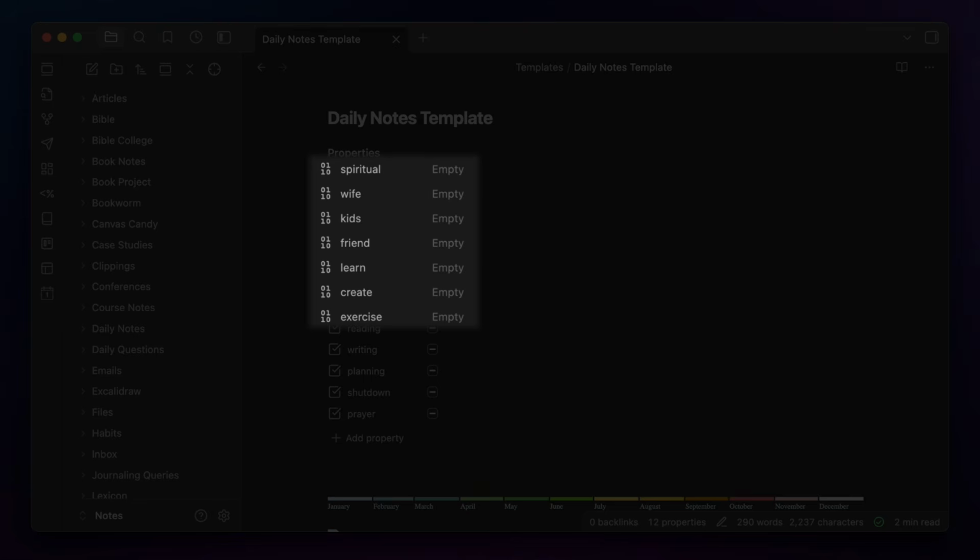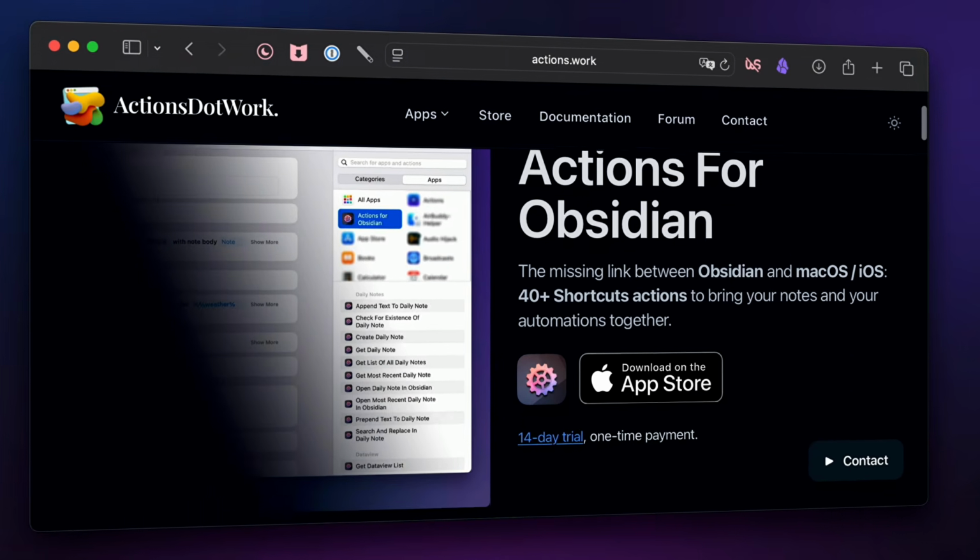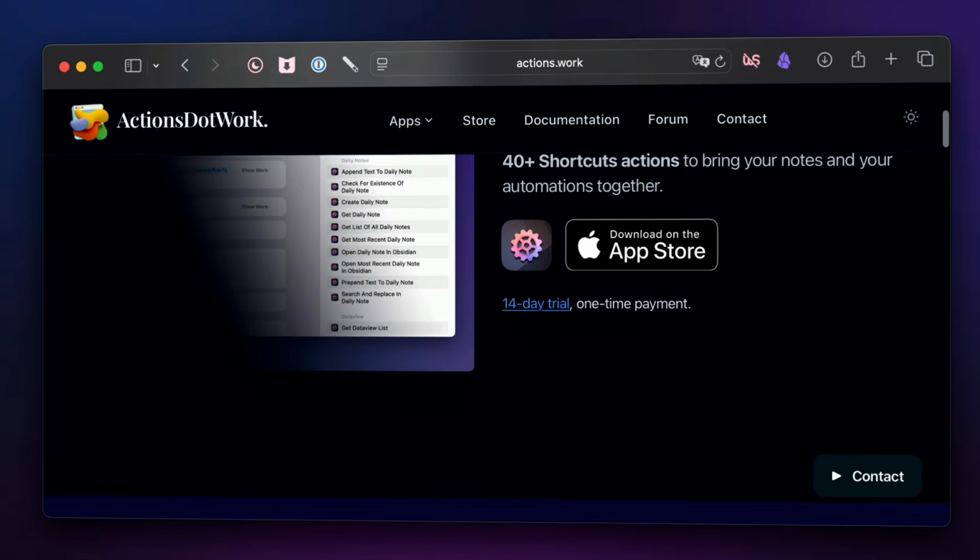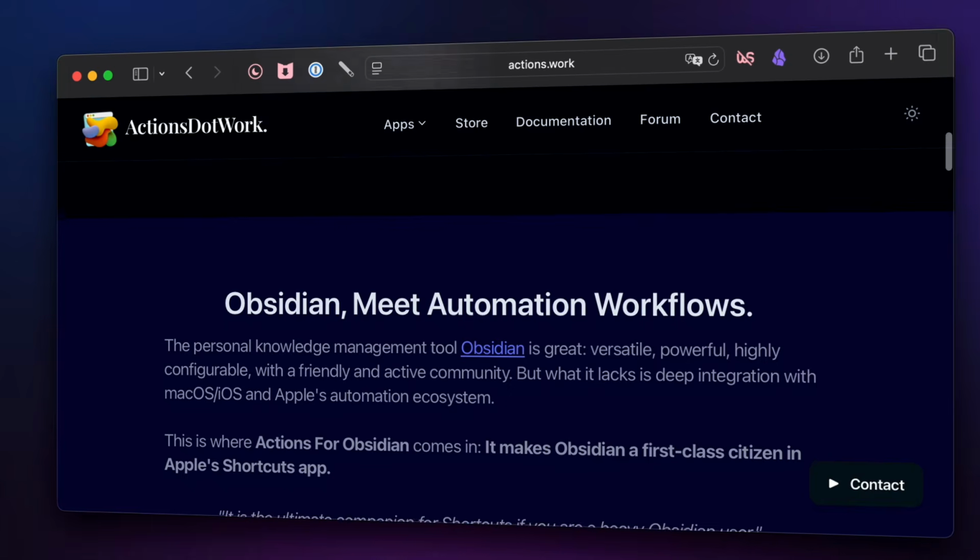But again, note properties are the key to making this all work, and each graph is simply showing the numerical values associated with a particular property over time. So as I shared earlier, the thing that drives this is my daily questions properties at the top of my daily note template file. So you could manually update these every day, or you could use the command provided in the Life Tracker plugin. But I've been using a shortcut on my iPhone with actions provided by Actions for Obsidian to capture these values easily at the end of my day without having to open up the Obsidian app.